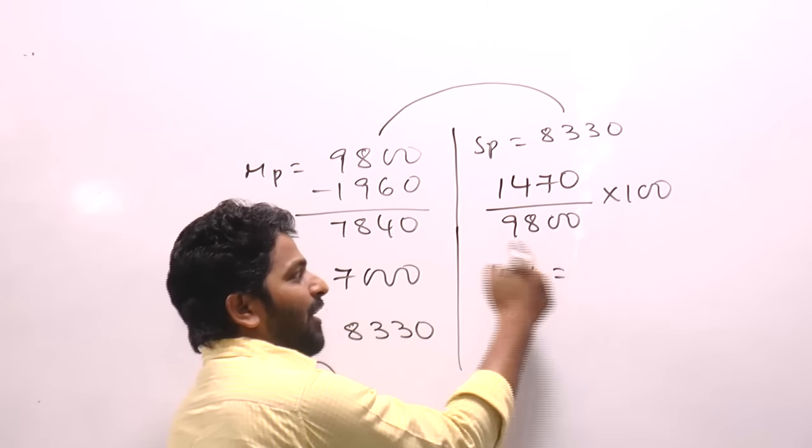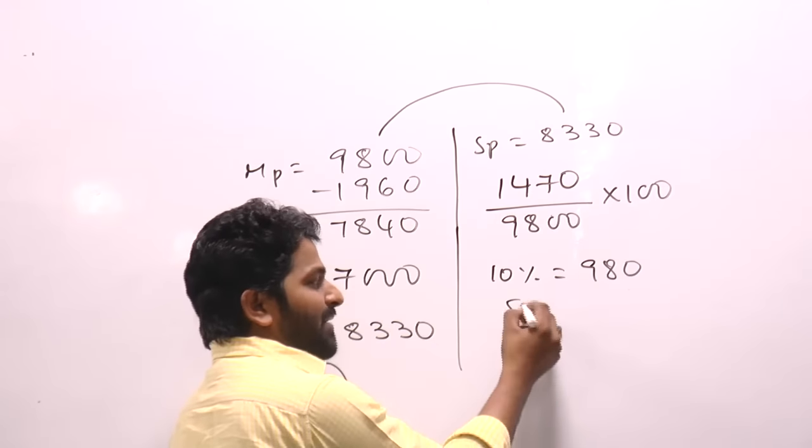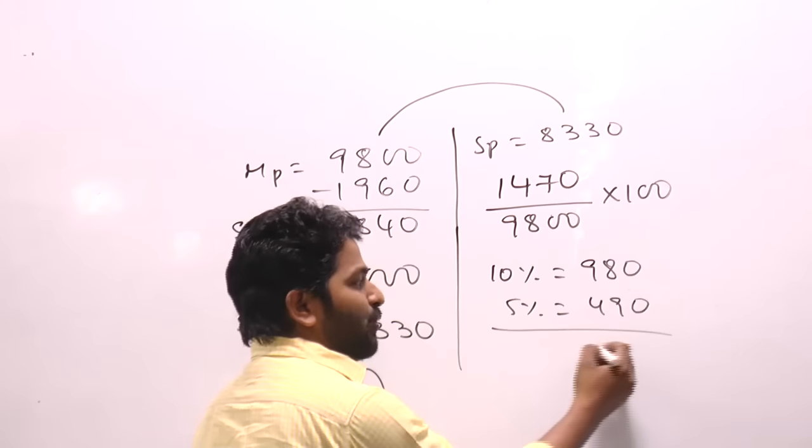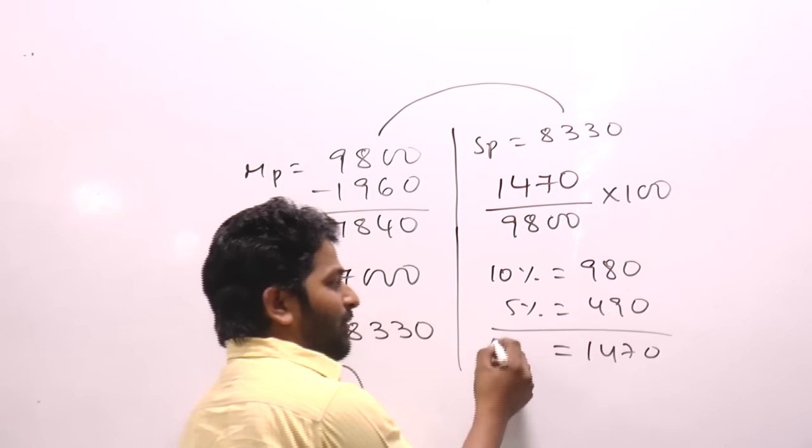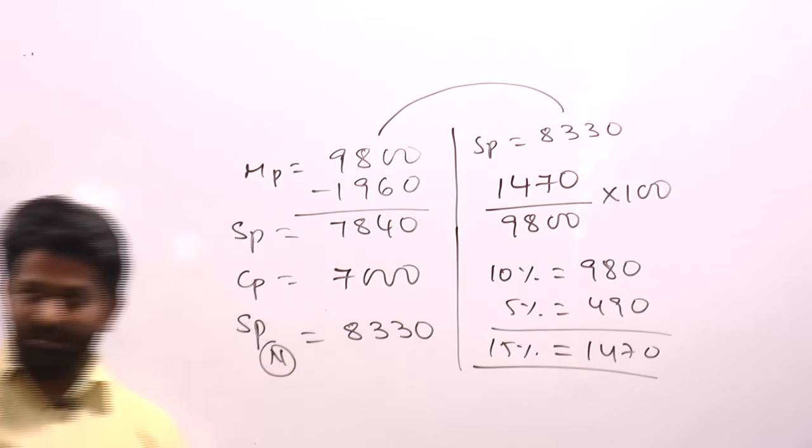What is 10% of the denominator? 980. What is 5% then? 490. Add these two values: 1470, which is equal to how much percent? That's it. Answer is 15%.